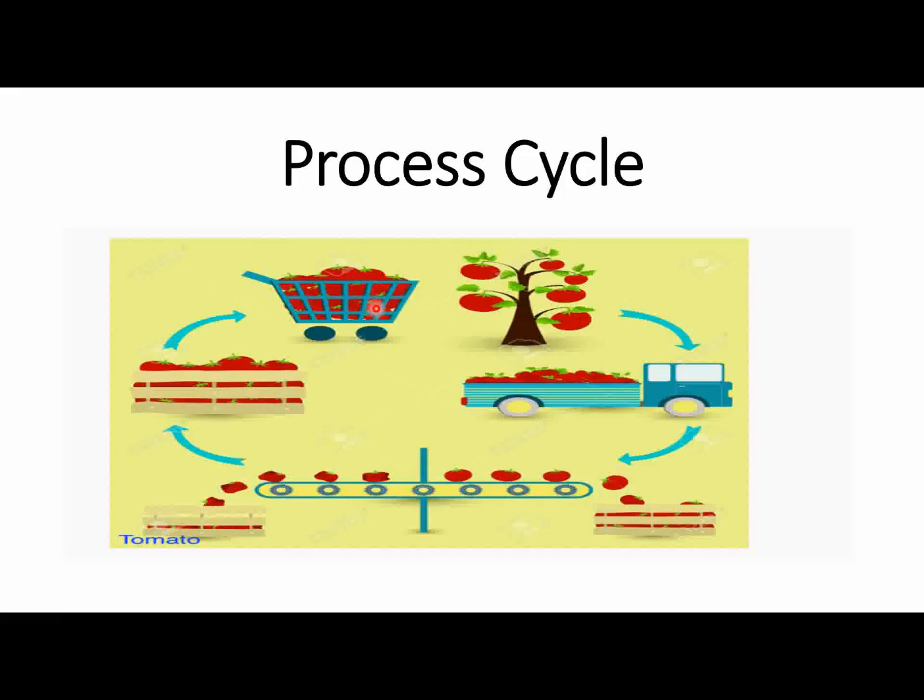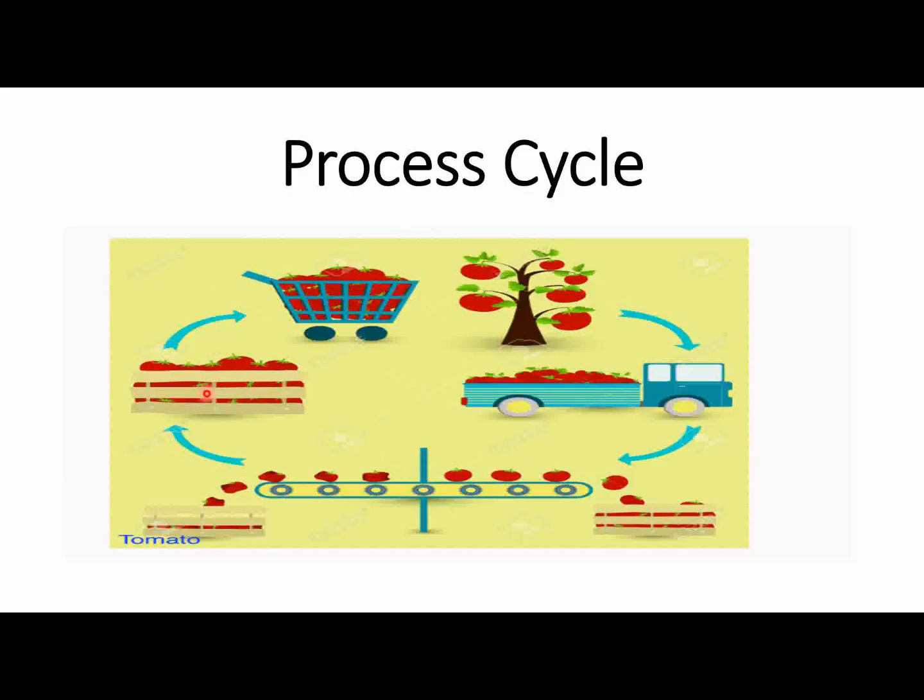So this is the tomato processing cycle, the process cycle. You can say that this image provides information related to the tomato processing cycle. This was the first line. The primary features highlighted in the image are tomato tree, transportation, filtering and packaging. So this is the tree, this is the transportation and this is the packaging. This is the filtering, because one tomatoes are going in this basket, others are going in this basket, means they are doing filtering. After that this is the transportation of the good tomatoes.